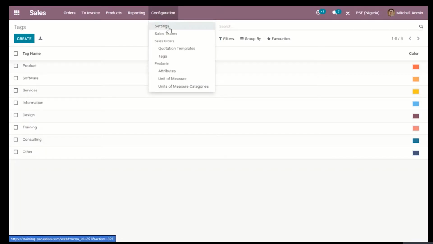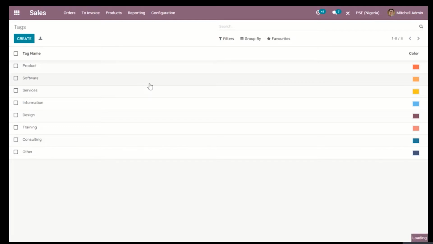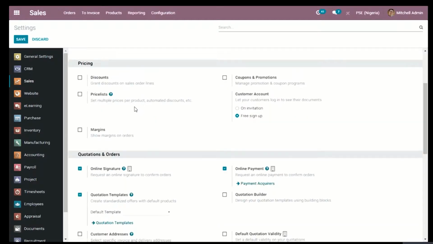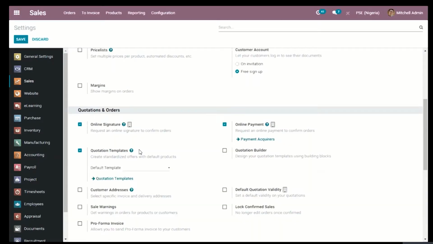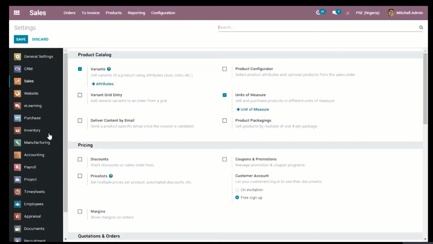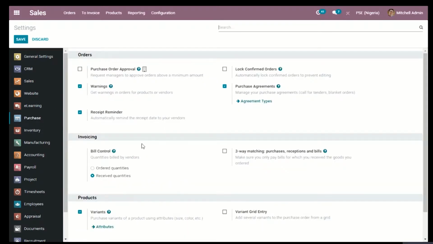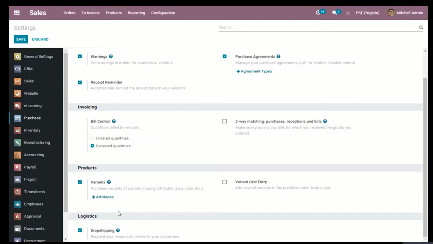Now I'm going to take you to the settings, and what we're going to do is quickly take us through the drop shipping analysis. So I'm going to take you to the purchase now. As you can see under the settings, the purchase section is active, and if you don't have it active, just click on the small box, check it, and make sure you save the settings before you go back to your database.